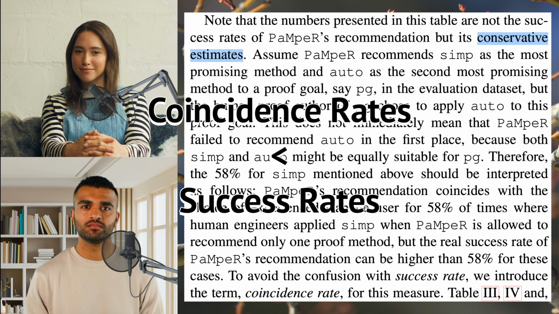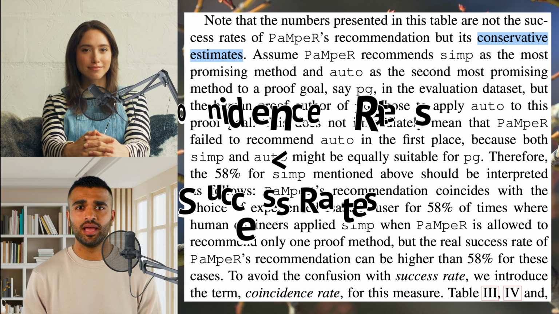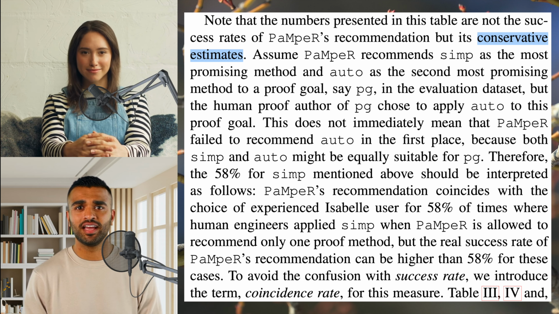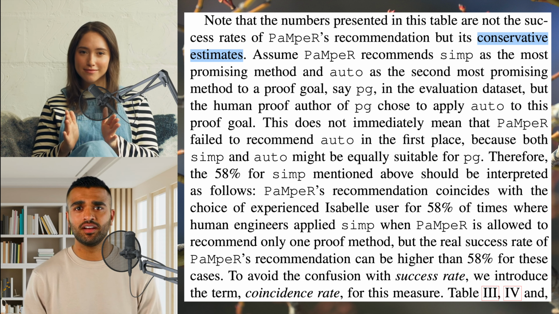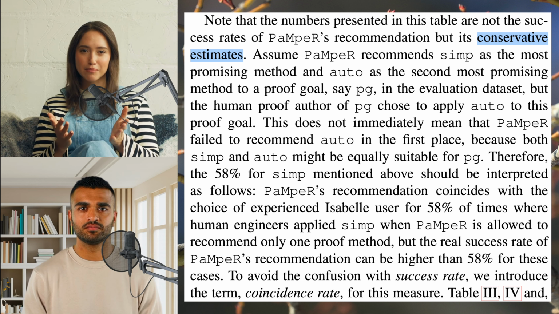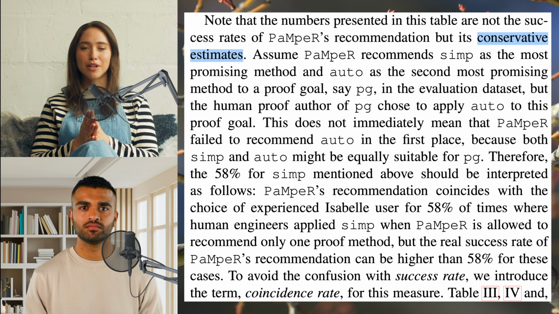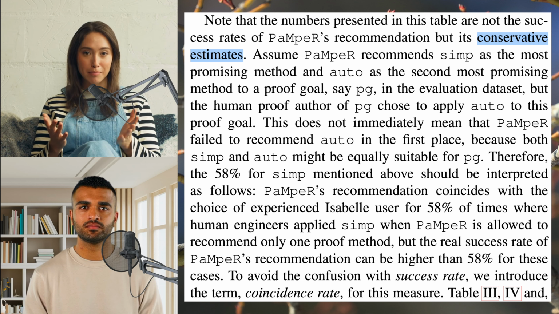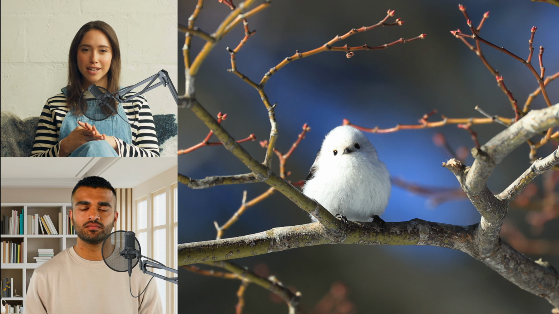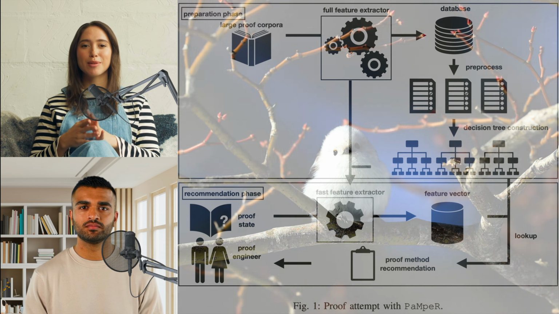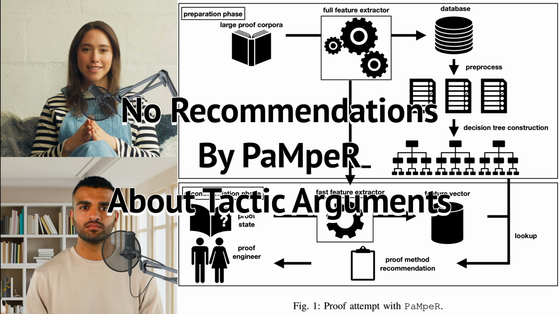I see it now. If you ask me, the major problem with PaMpeR was that it recommends proof method names only. It does not recommend what arguments we should pass to recommended methods. Unfortunately, this can be seen as a true limiting factor of PaMpeR. Unlike PSL, PaMpeR can recommend tactic names without conducting a proof search. But unlike PSL, PaMpeR cannot recommend what arguments to use for the recommended tactics.